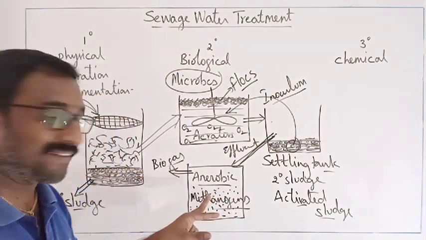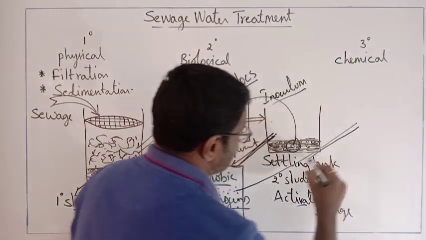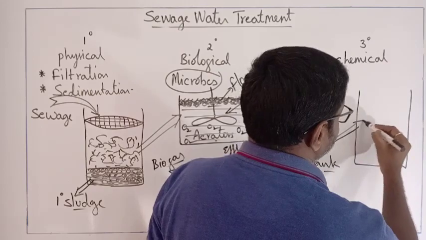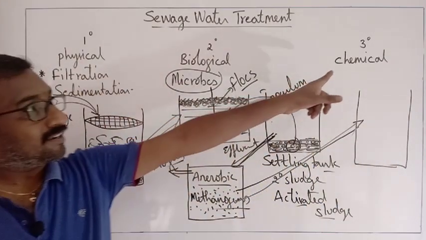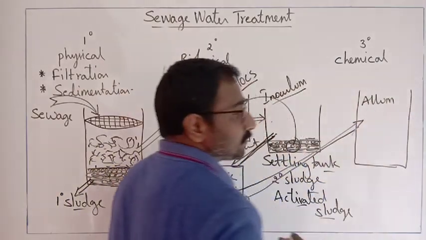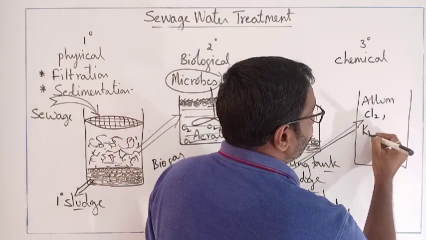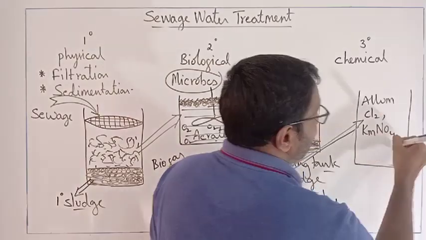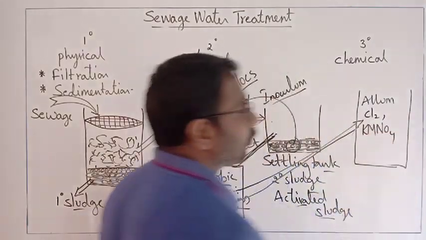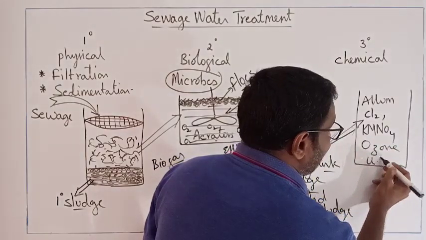Now where is the effluent? It is available here. Now this effluent is passed into the next tank that is called the chemical tank. It is the third tank, called chemical treatment. Here we will use alum, or chlorine, or potassium permanganate, KMnO4, or ozone, or ultraviolet radiations.